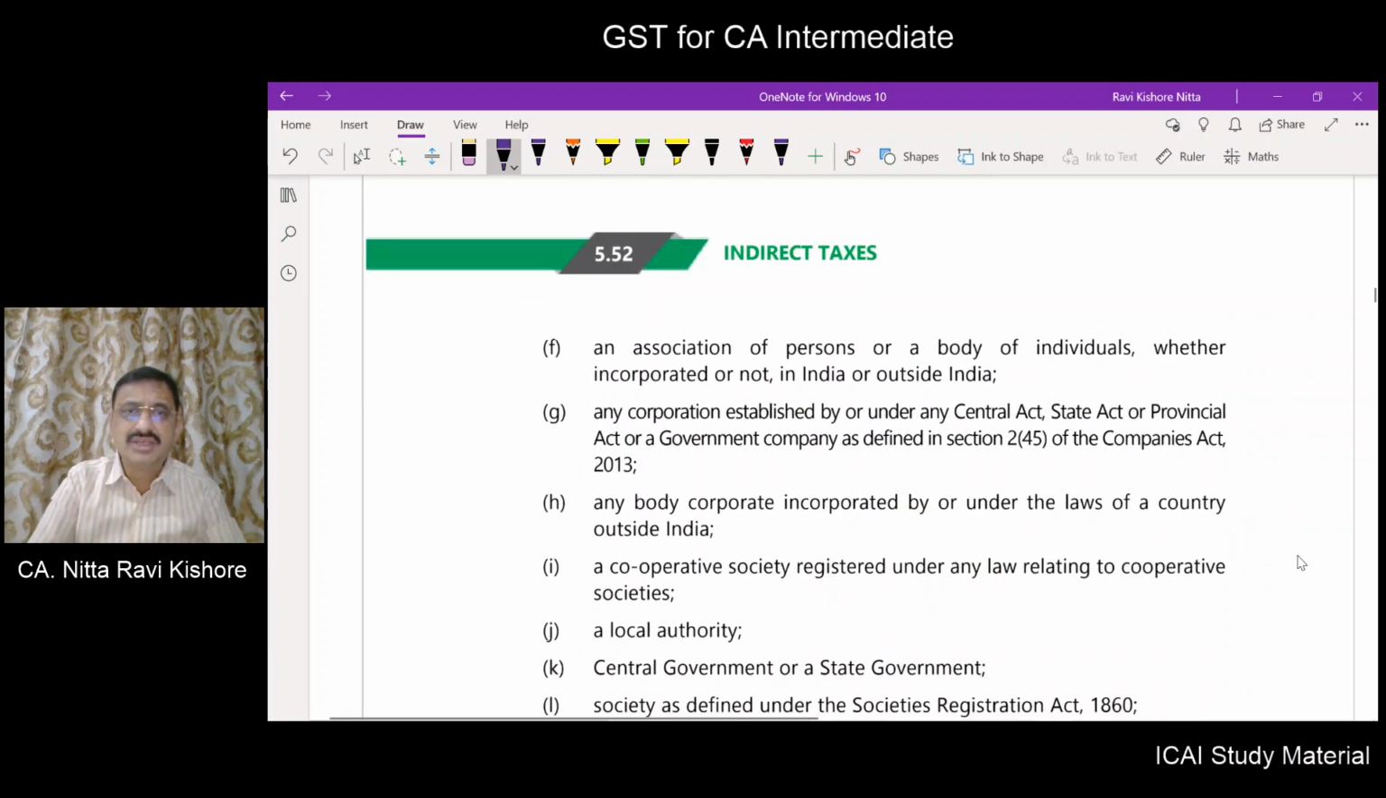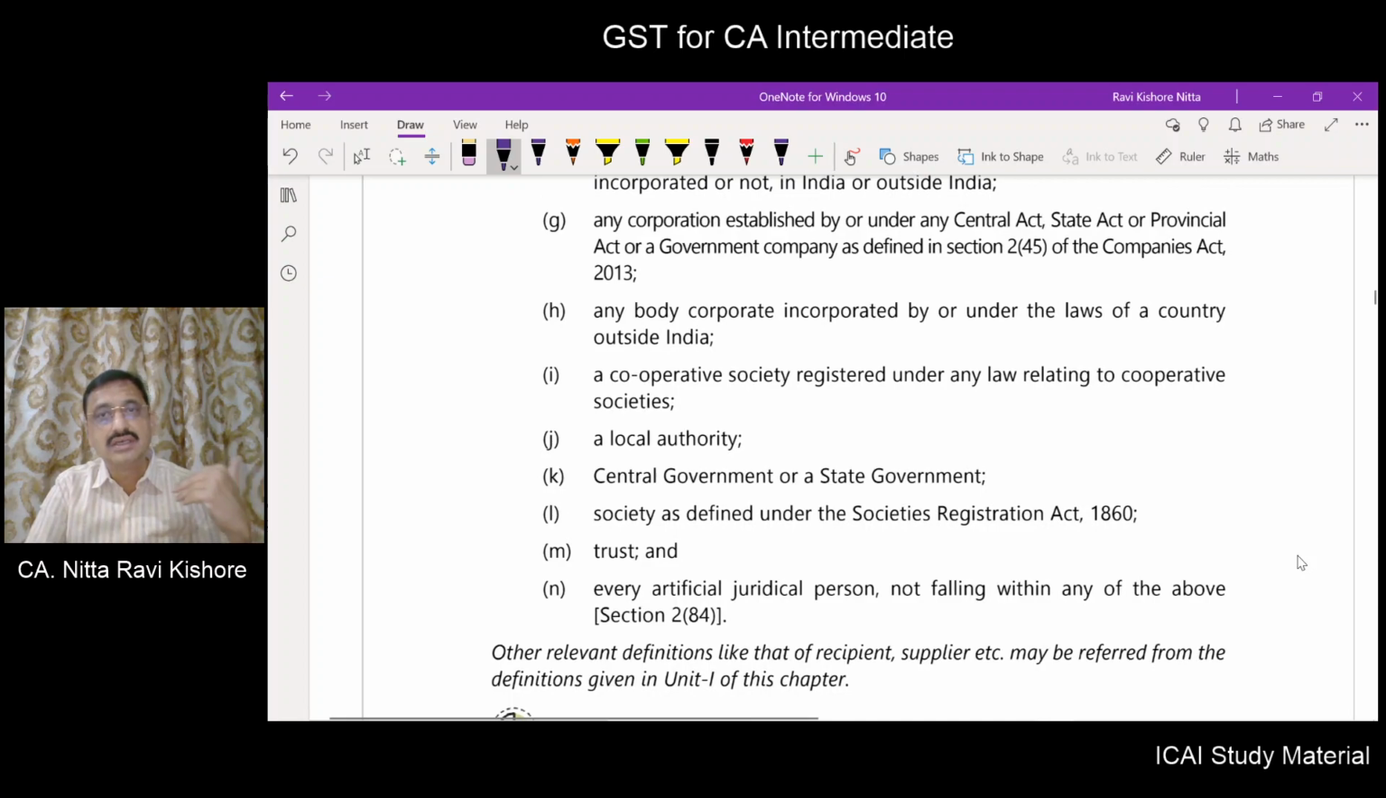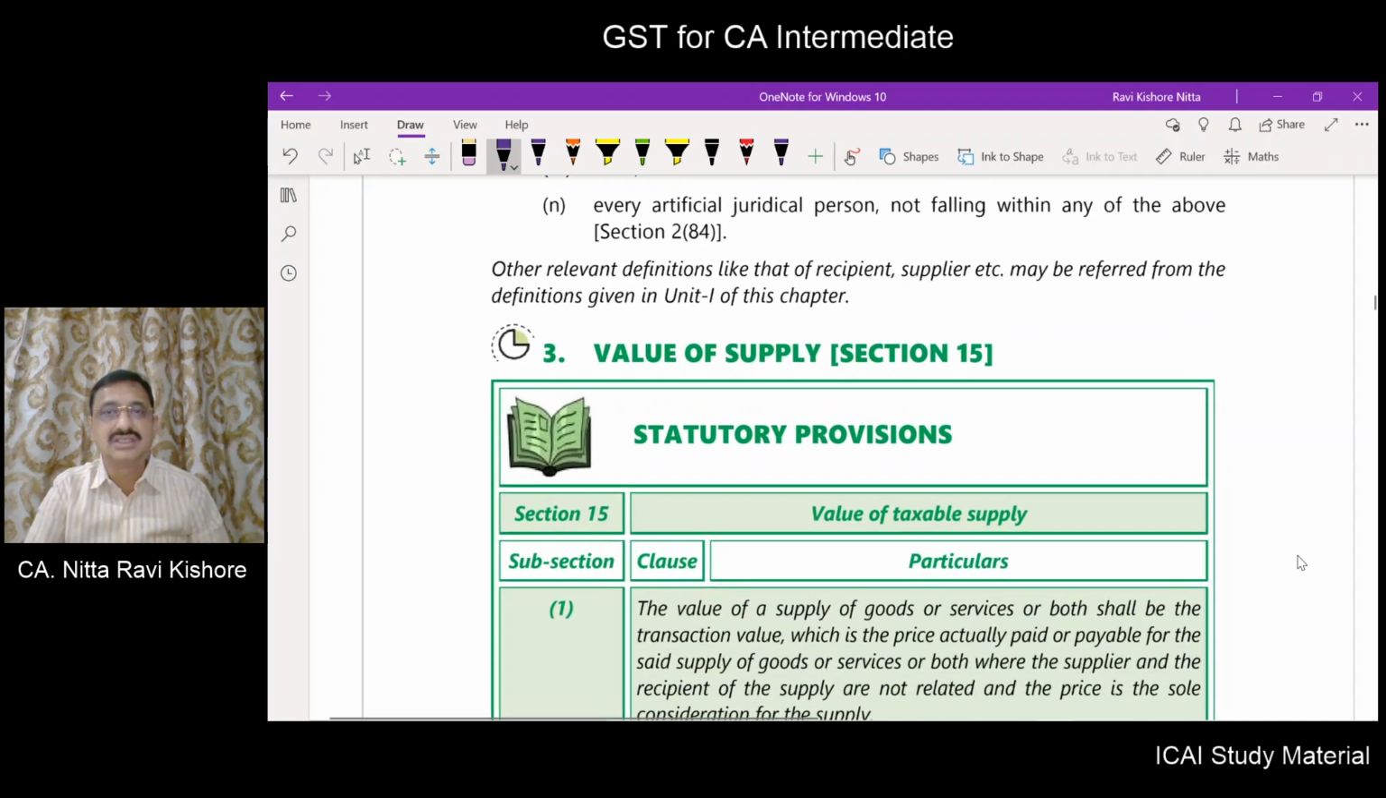Next come AOP, whether or not incorporated in India or outside India; corporation established by central, state, provincial or government company; and body corporate incorporated by or under laws of a foreign country; cooperative society registered; local authority; central government; state government; society registered; trust; and artificial juridical persons.